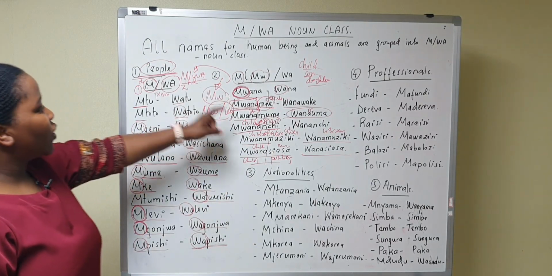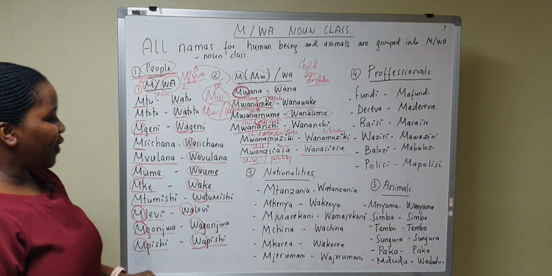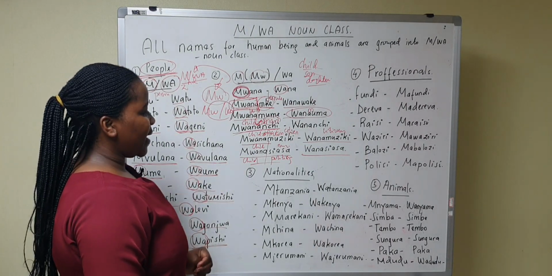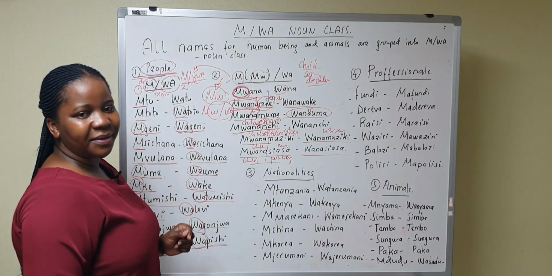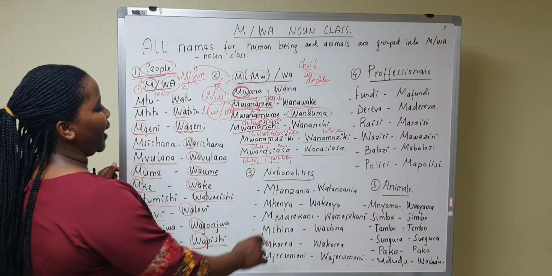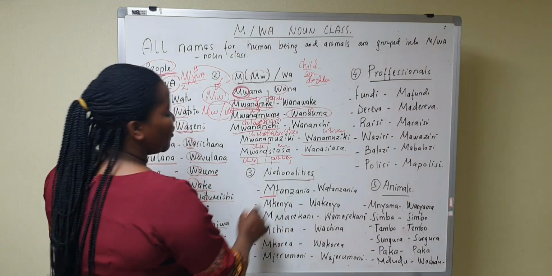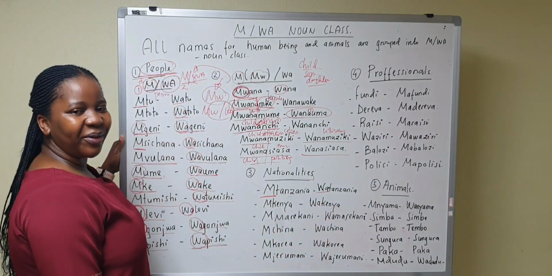Is grouped into wa noun class. Vizuri sana. Let's see another group, the group for nationalities, with m for the singular and wa for plural.